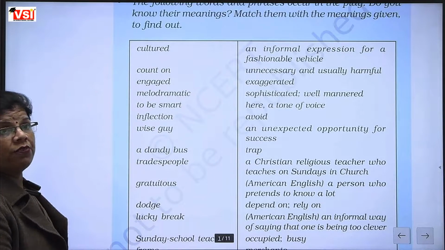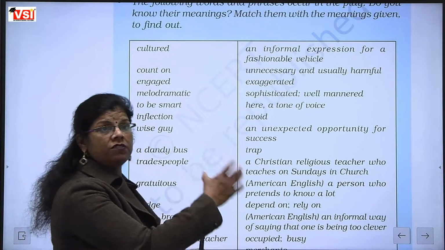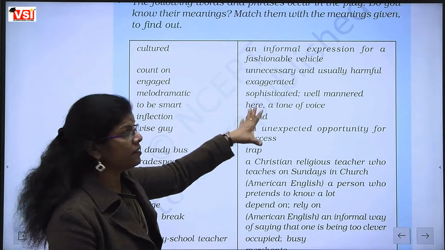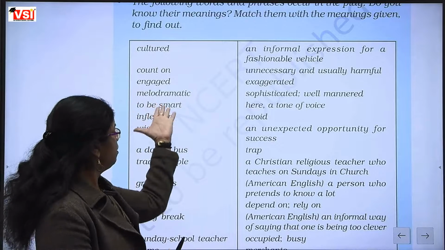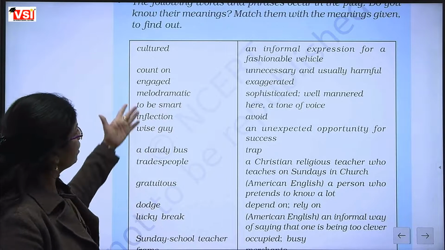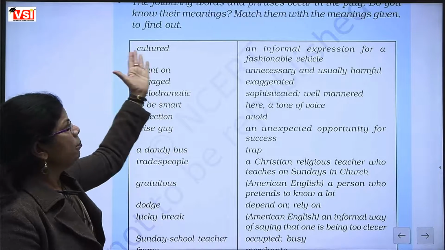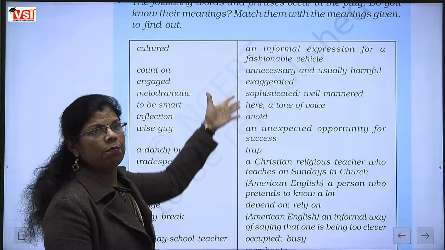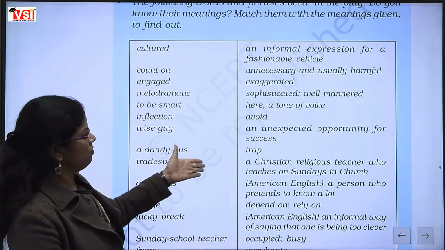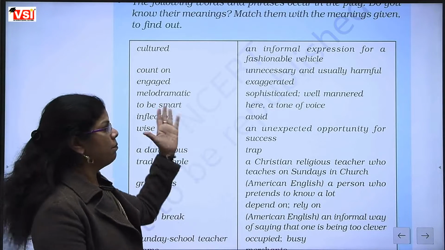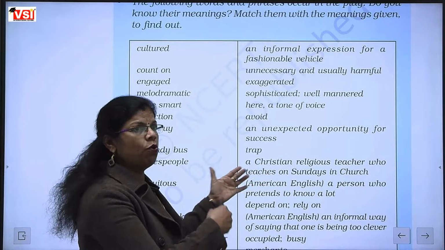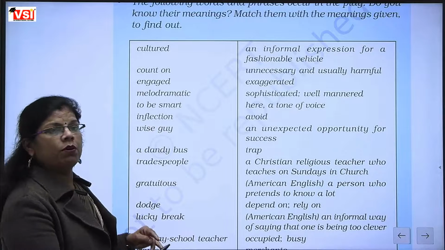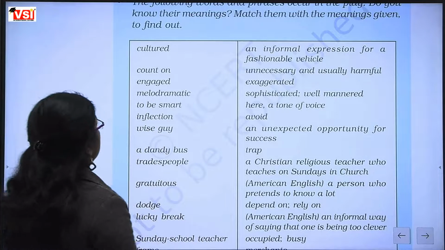Some words and phrases are given, and these words and phrases are used within the chapter. In this table, the words and phrases given in column A have their meanings given in column B, but they are given in jumbled form. So we have to search for their meaning first, the meaning that is going to be considered in the chapter. One by one we will learn about these words first, then we will come to the chapter again.